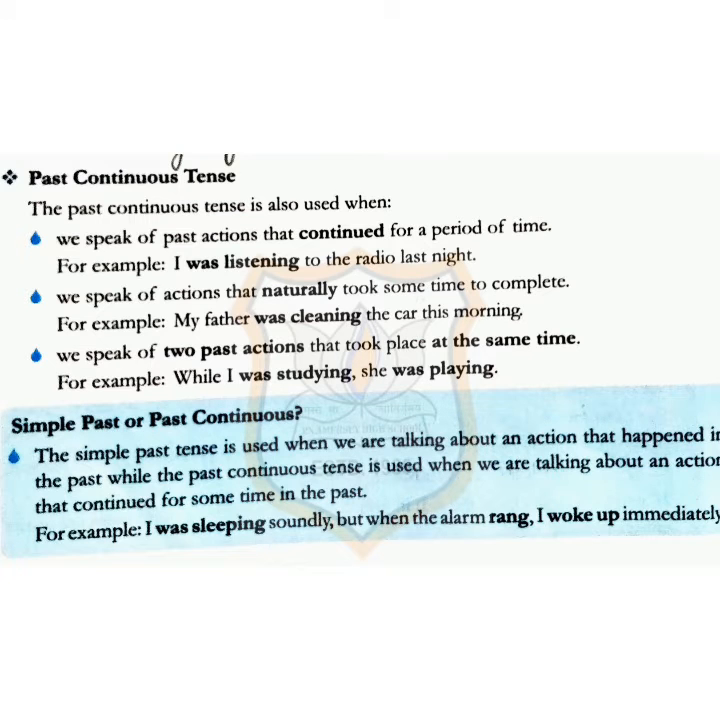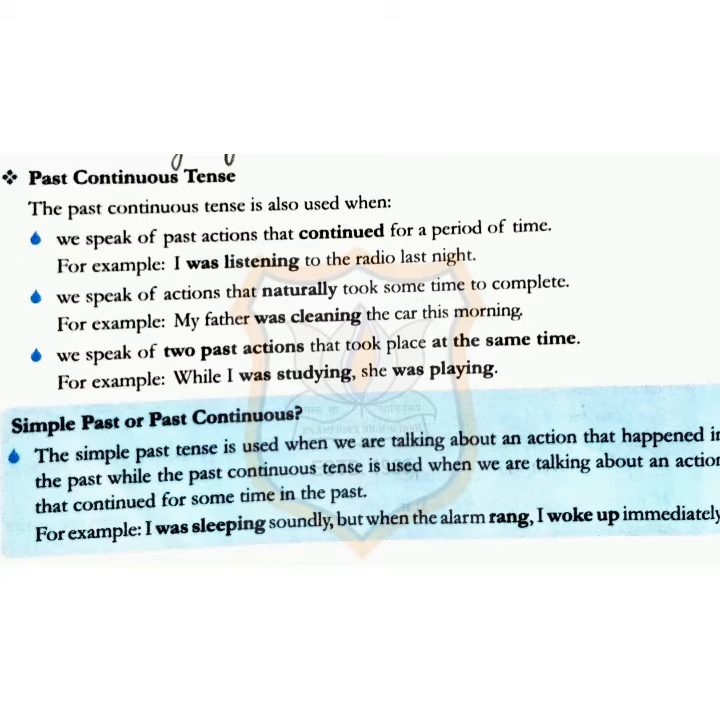The next topic is past continuous tense. The past continuous tense is also used when we speak of a past action that continued for a period of time. For example, I was listening to the radio last night. We speak of an action that naturally took some time to complete. For example, my father was cleaning the car this morning. Or we speak of two past actions that took place at the same time. For example, while I was studying, she was playing.